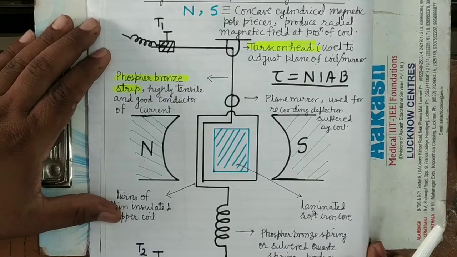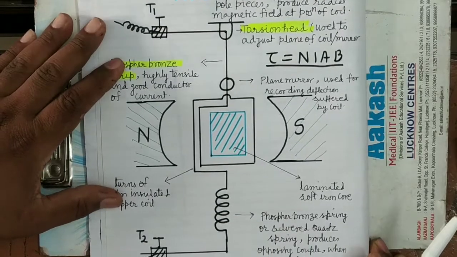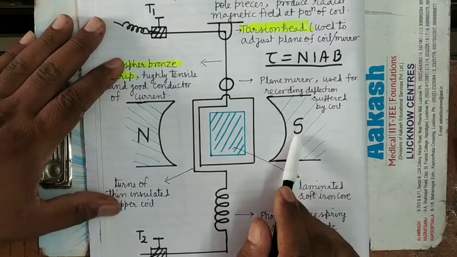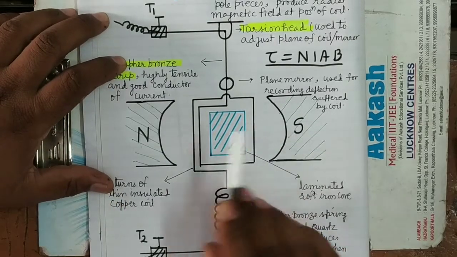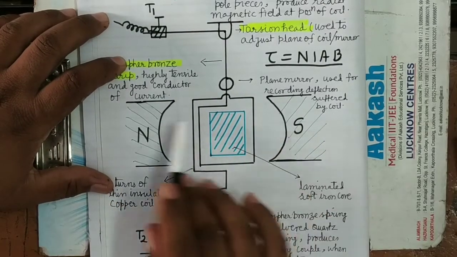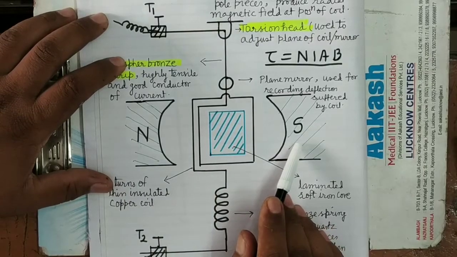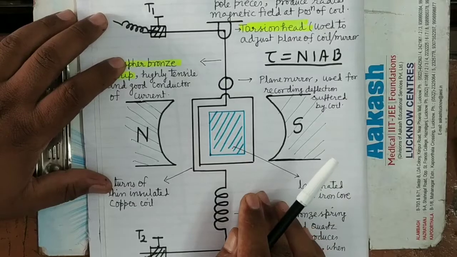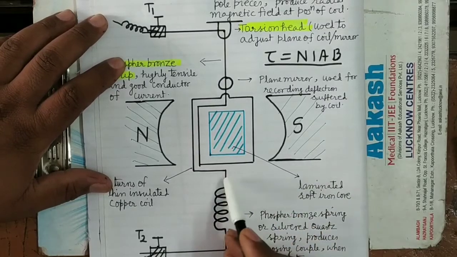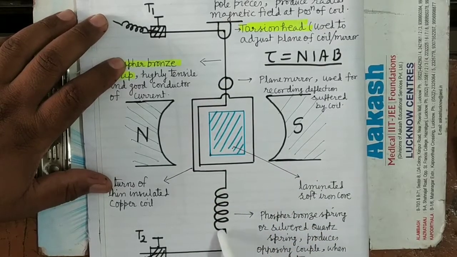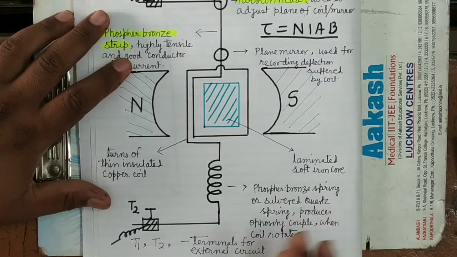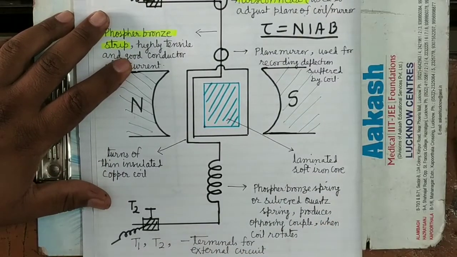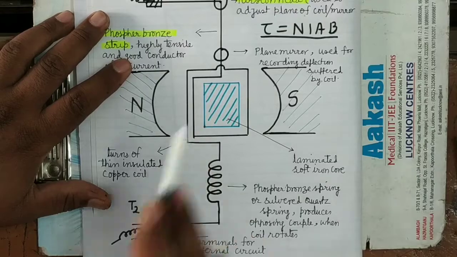It is clear. Now see here, this is placed in between radial magnetic pole pieces, concave cylindrical magnetic pole pieces, which produce a radial magnetic field. Because of that, the coil experiences uniform torque at its every orientation. The other end of the coil is connected to the phosphor bronze strip, which produces the restoring couple, the opposing couple when the coil rotates.